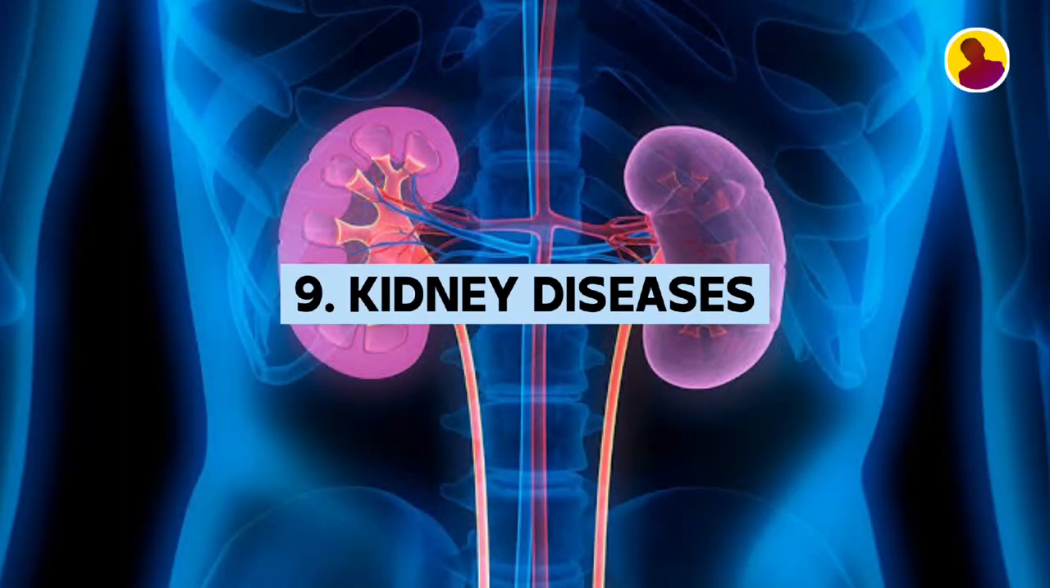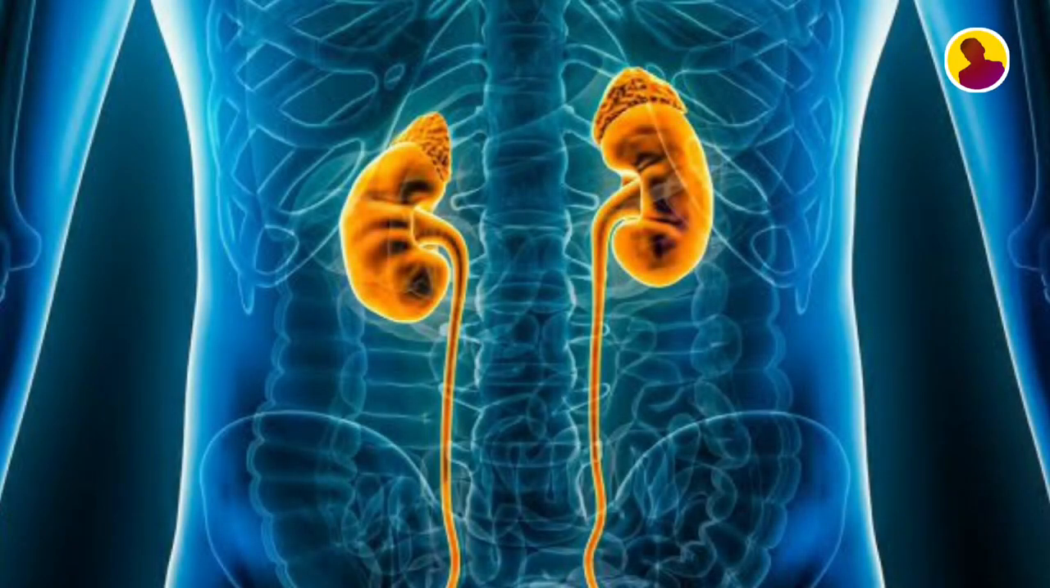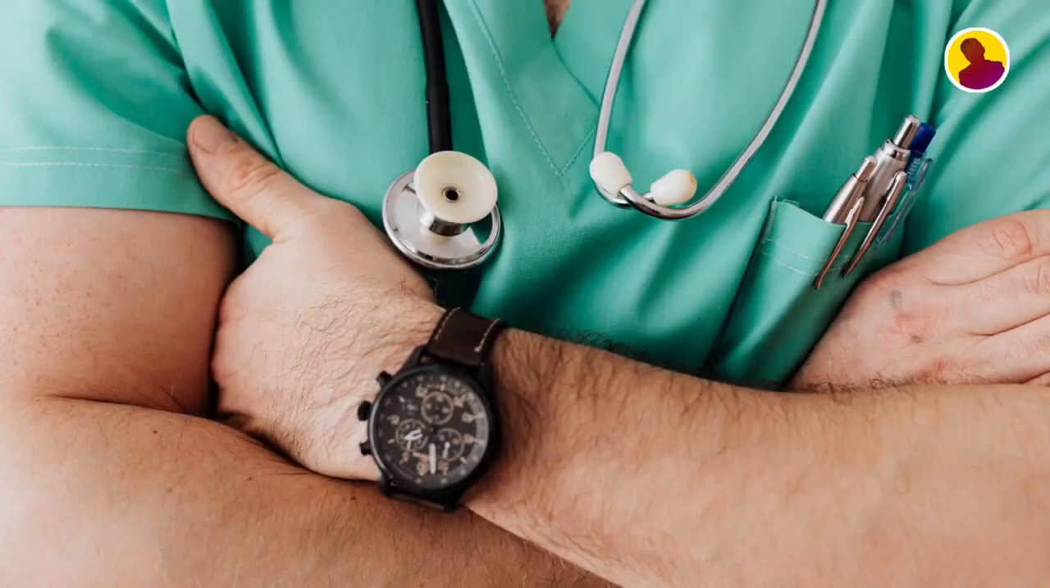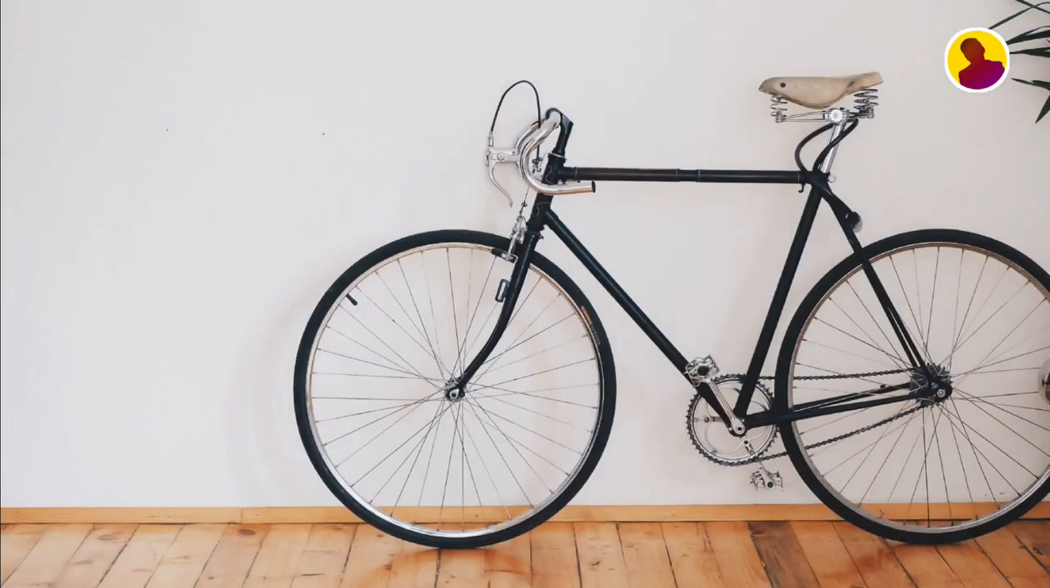Ninth is kidney diseases. 254,000 people died from kidney diseases in 2019. Kidney diseases, also known as renal diseases, are conditions that affect the function and health of the kidneys. Kidney diseases develop due to diabetes, high blood pressure, kidney stones, and heart conditions, and circulatory problems can impact blood flow to the kidneys. To reduce the risk of kidney diseases, keep your blood pressure under control, reduce your sodium intake by avoiding highly processed and salty foods, and exercise regularly.